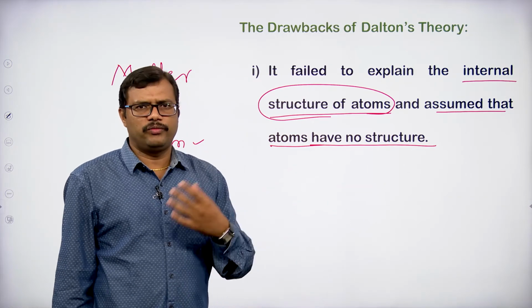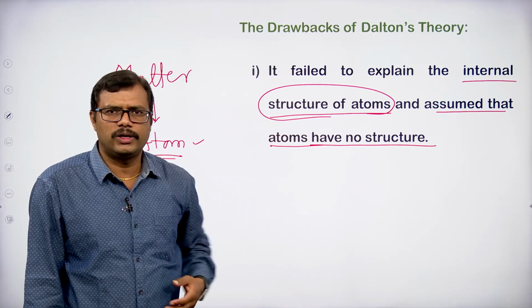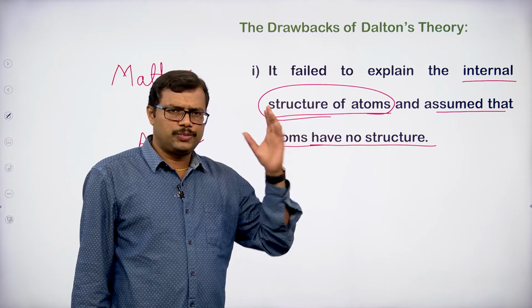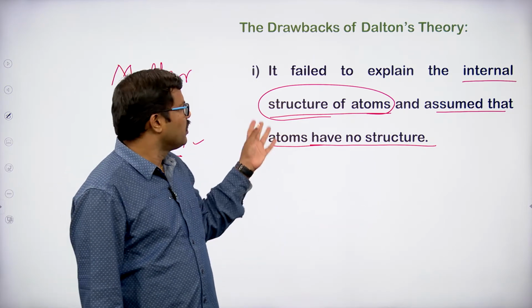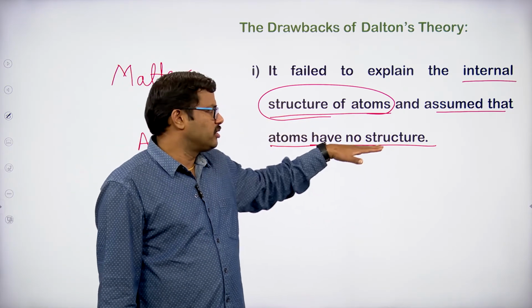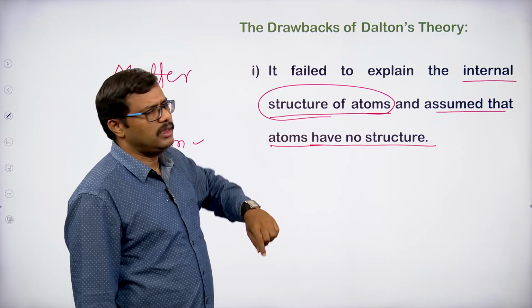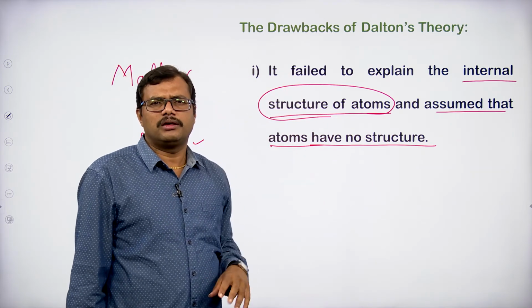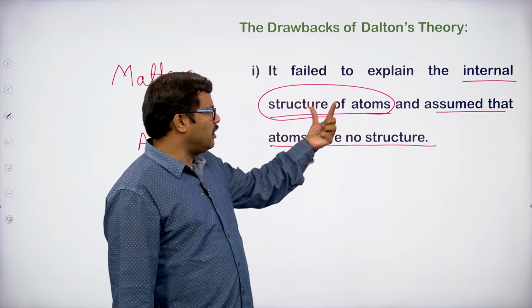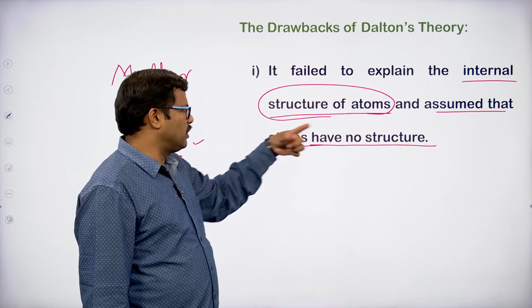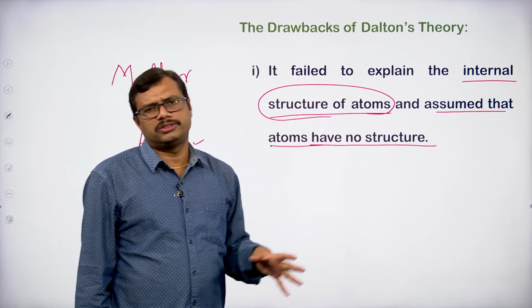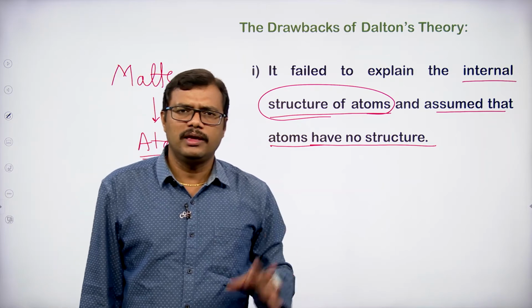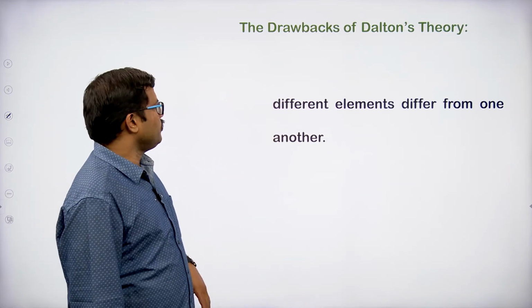But of course, we have come across the different arrangement of the particles in the atom, and the spherical structure is taken for the atom. Here no structure for the atom is given by John Dalton. That is to say, Dalton's theory could not explain the internal structure of the atom and assumed that atoms have no structure at all. There is no structure to the atom.